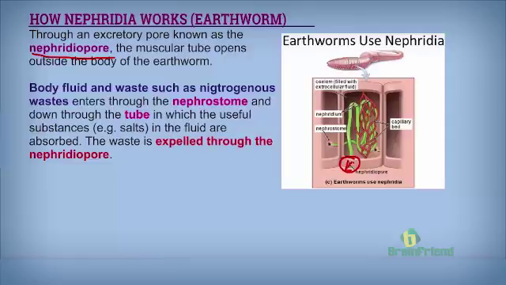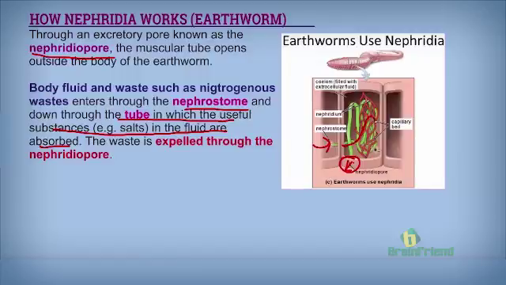Now, body fluid and nitrogenous waste enter from one segment to the other through the nephrostome, down through the tubes, through which useful substances in the fluid are absorbed. In the tube, substances that pass through the nephrostome into it, that the earthworm's body thinks it still needs to function properly, are absorbed from it.